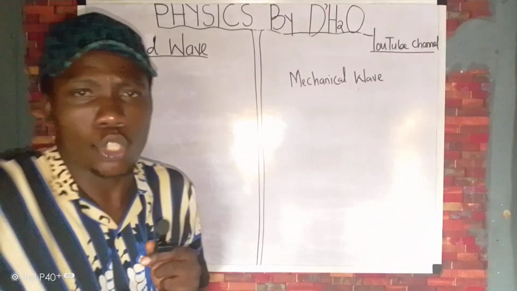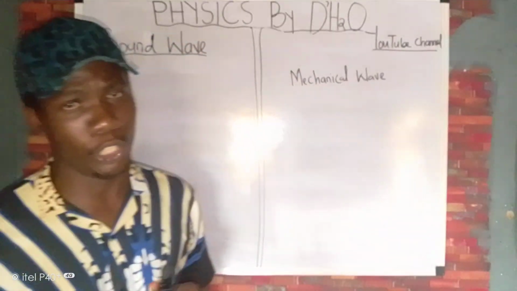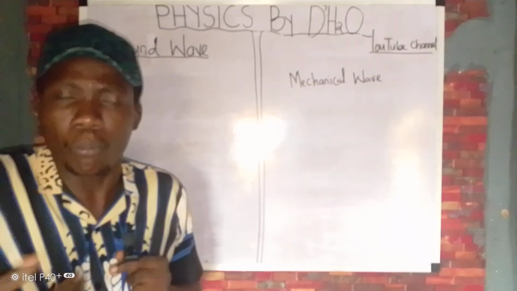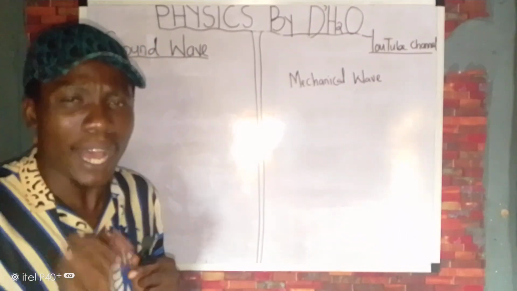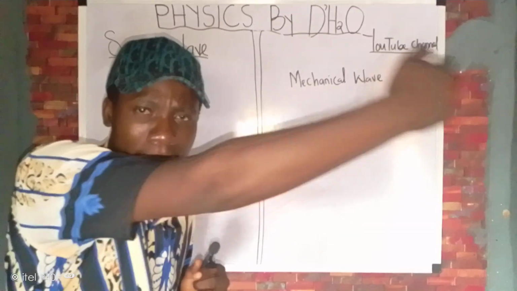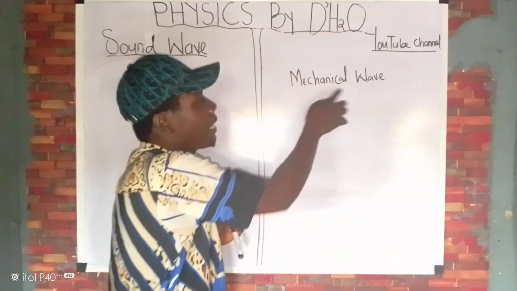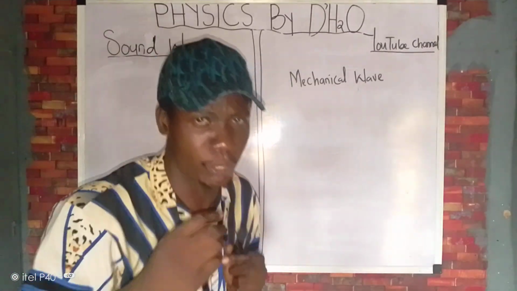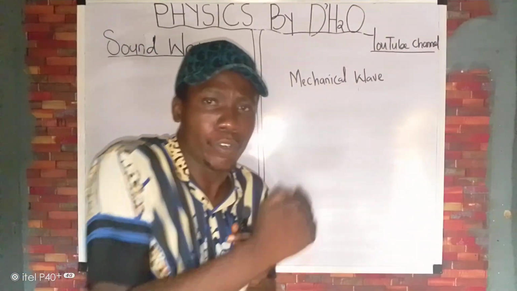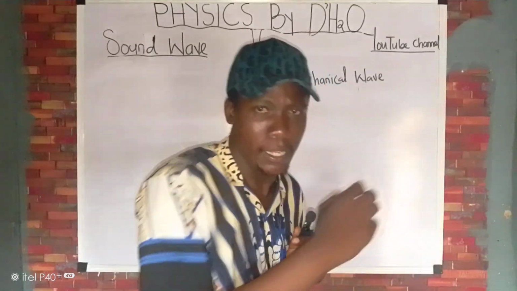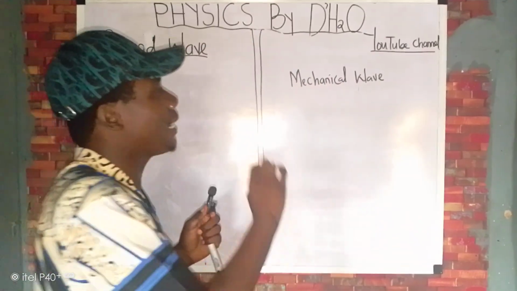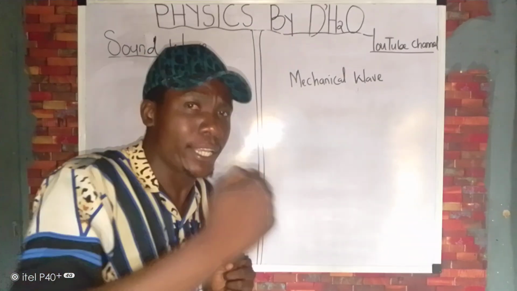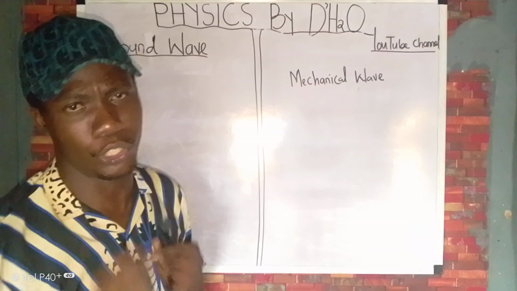Now, remember there are some waves that can be propagated without a medium. They can move from one point to another without a material medium conveying it. That wave is called electromagnetic wave. But mechanical waves are those waves that require a material medium before they can be transferred from one point to another. So take note of that: mechanical waves are those waves that require a material medium for their propagation or transmission.